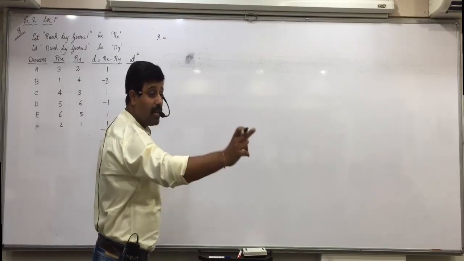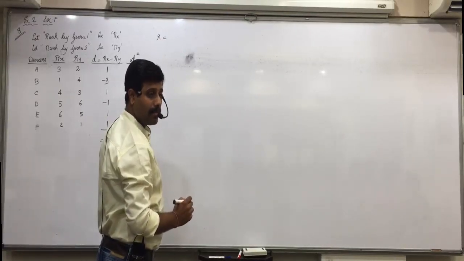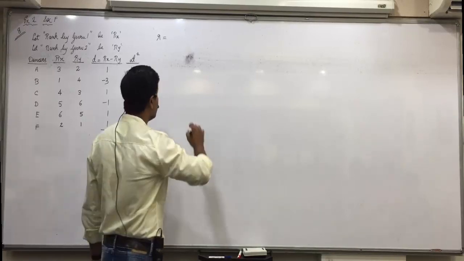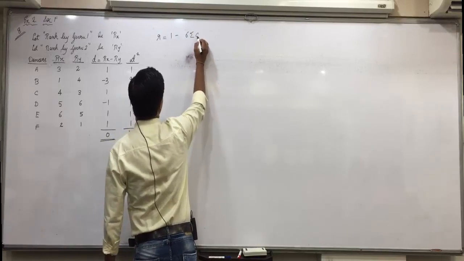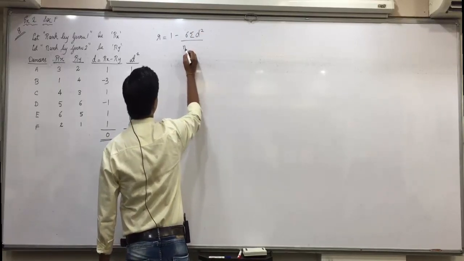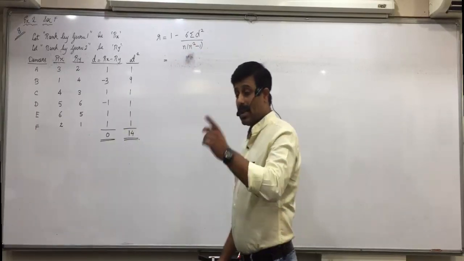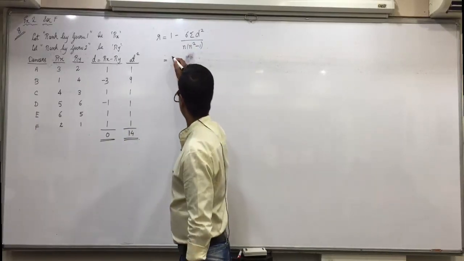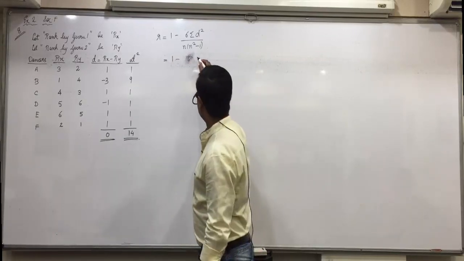So, Rushil, what is the formula of R? 1 minus 6 sigma d square upon n into n square minus 1. Yes, all of you have written it 20 times? So, now substitute the values. 1 minus 6 into sigma d square.